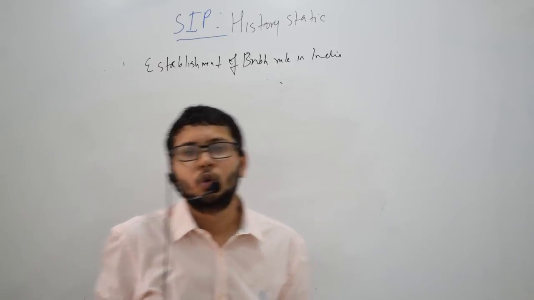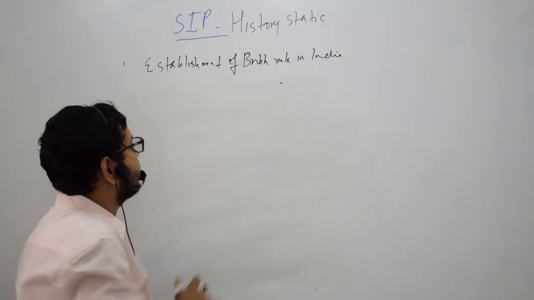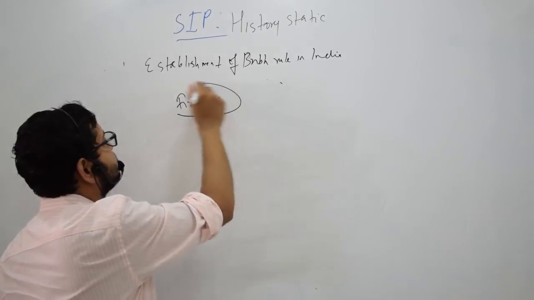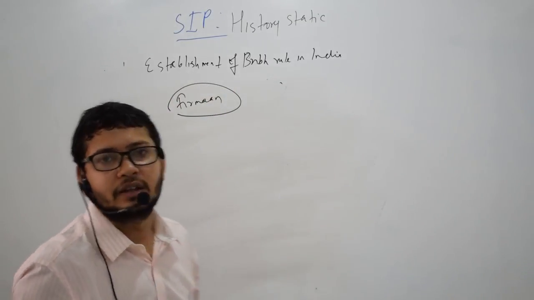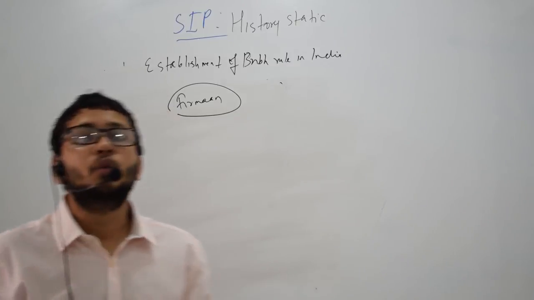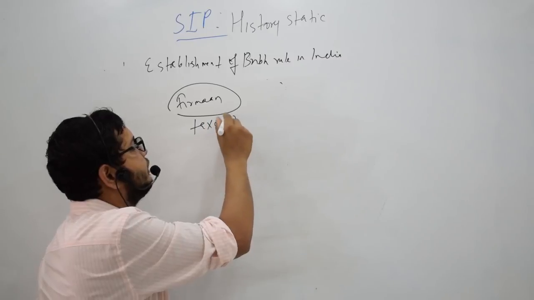So, when Farrukhsiyar was ruling, he gave a farman to the British that the British can trade inside the Mughal territory without paying any taxes, right?